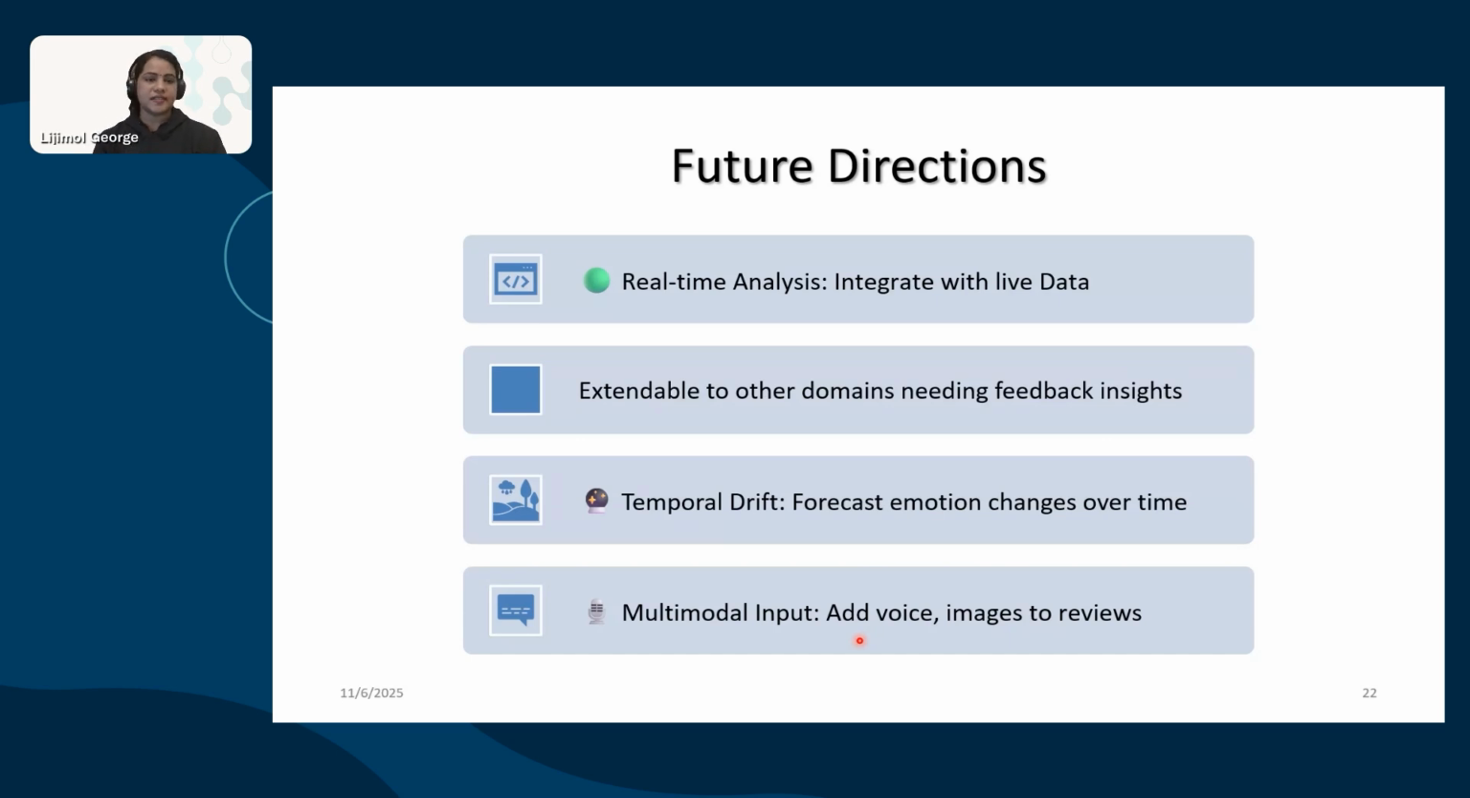What are the future directions? Real-time analysis. We can integrate it with live data, which we have not done currently. Extendable to forecast emotion changes over time. Multimodal input. Currently, we have evaluated only with text data. Voice and images can be added to the review. The vision is a fully dynamic GraphRAG ecosystem capable of continuous context-aware learning.